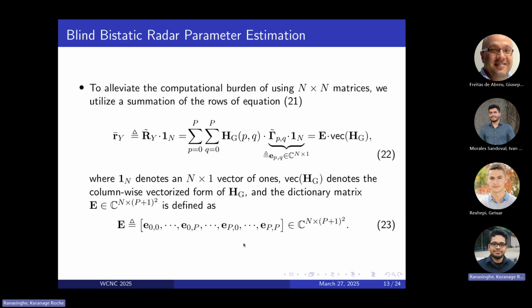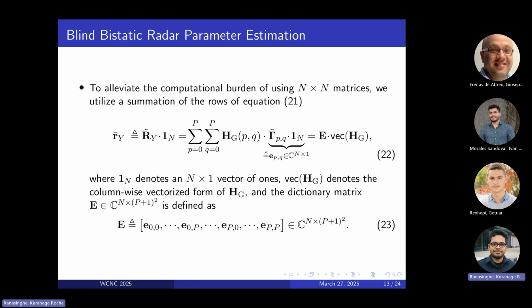So now, since the previous formulation was still based on N by N matrices, we simply do a summation on the rows to get equation 22, since all the characteristics of these gammas are present in the off-diagonal elements.